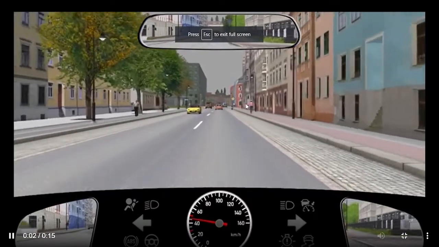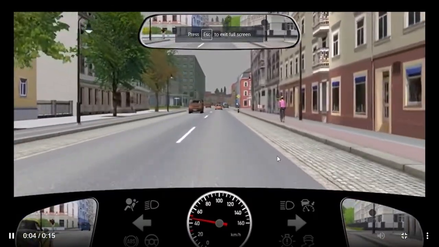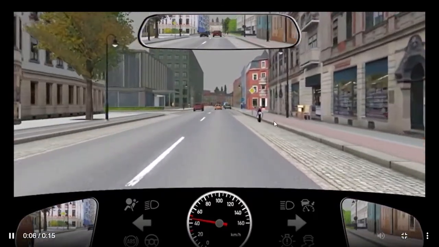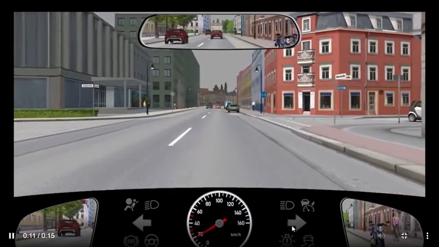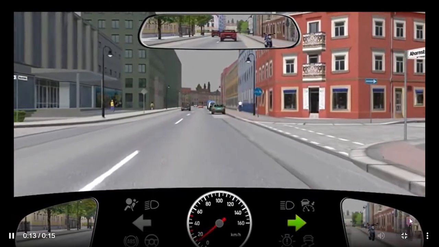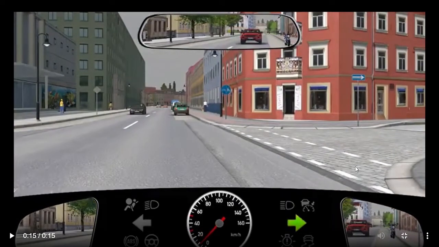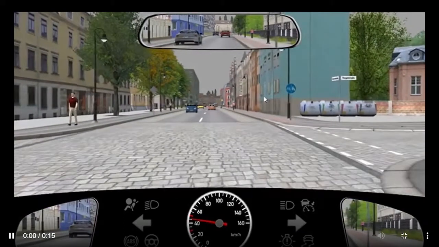You are traveling on the road. You can see a cyclist traveling alongside. Then there is a parked bike. You have the Vorfahrt, you have priority on the road. You are indicating right and taking a turn. You see the cyclist is in your blind spot right now. The cyclist is traveling straight ahead. If you take the right turn and you do not do the shoulder check, which means you have to turn your shoulder, and you do not take care of the cyclist, you can hit the cyclist. So be very careful, because the cyclist is in the blind spot right now.